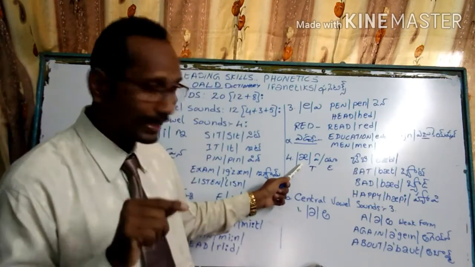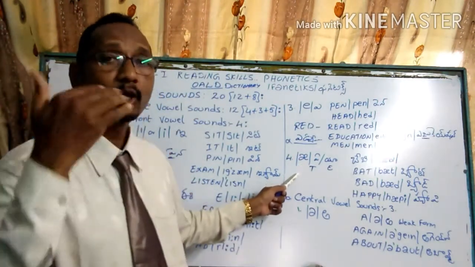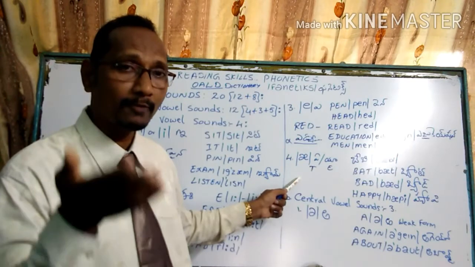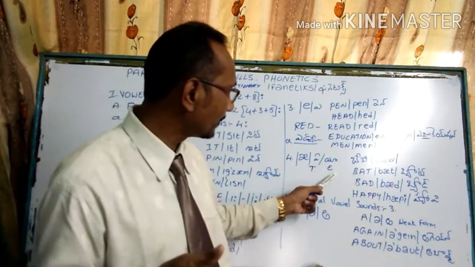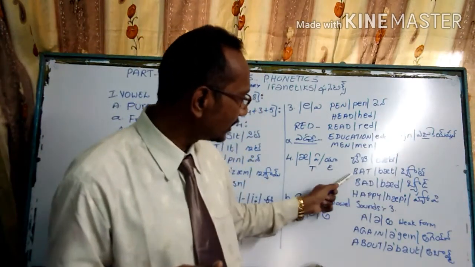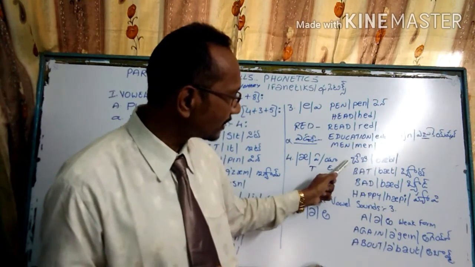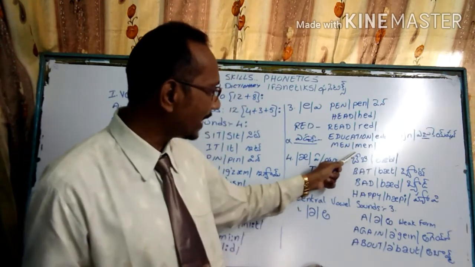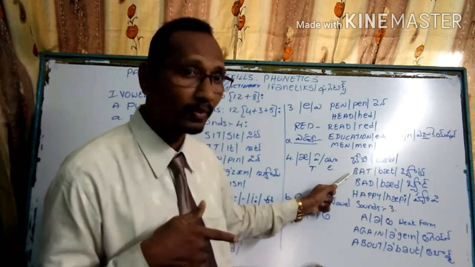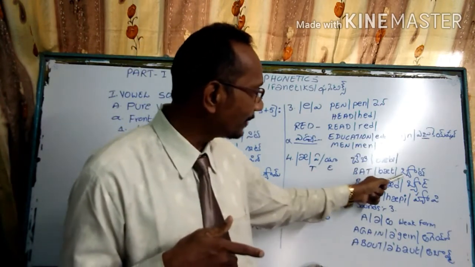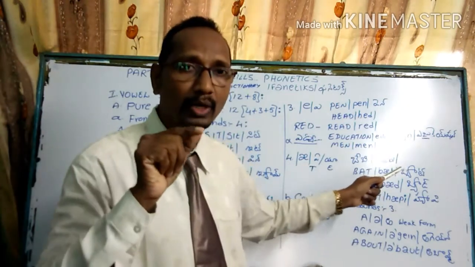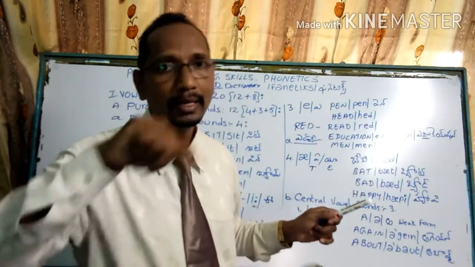Whenever you see an "x" symbol after the consonant sounds in a phonetic version, that should be pronounced this way. See here, B-A-T. Here also the same pronunciation. This is a Telugu word, we call it a "ba" sound, but it is an English word, we call this one a "bya". For the "bya" sound, we have to write a dirgham plus yavatu.